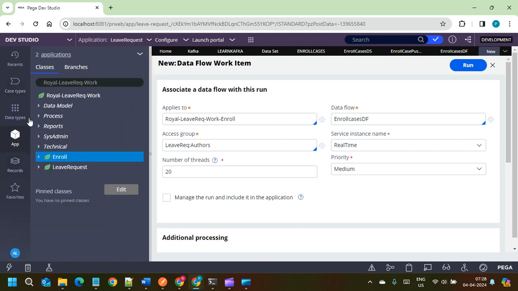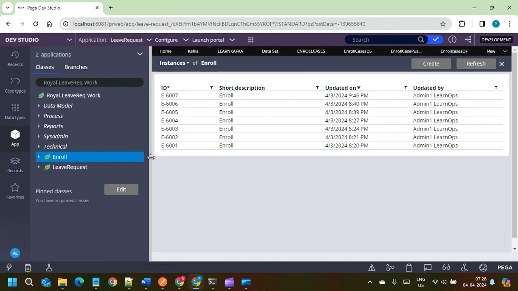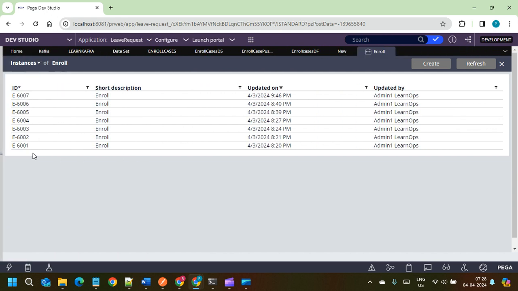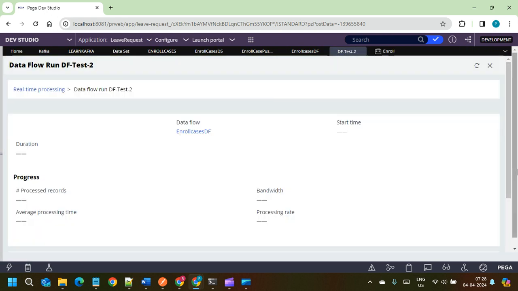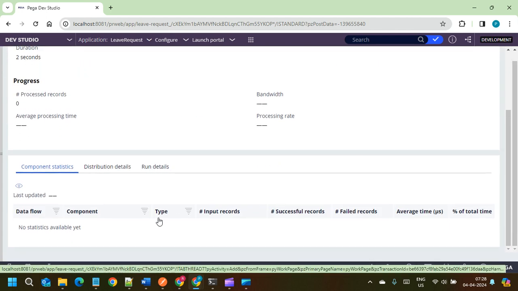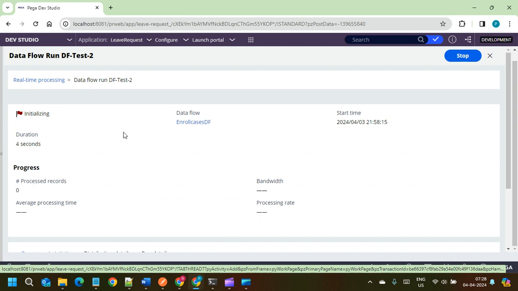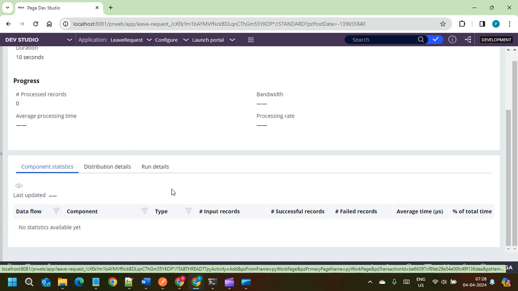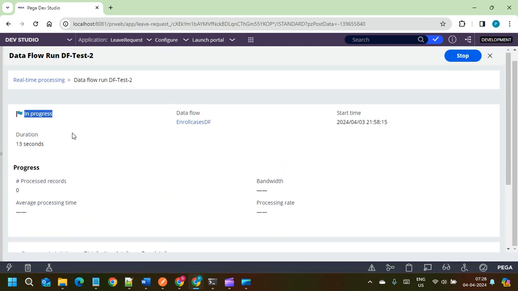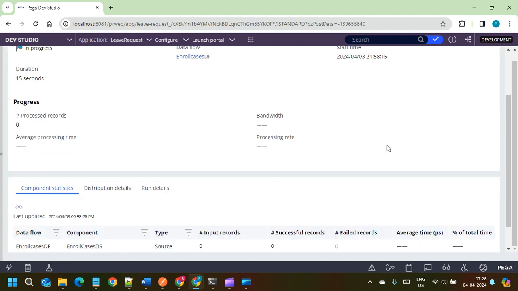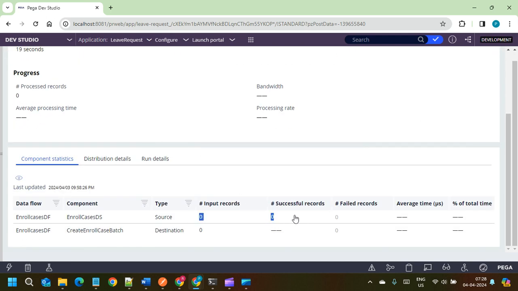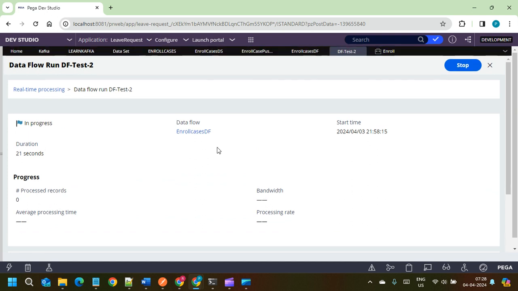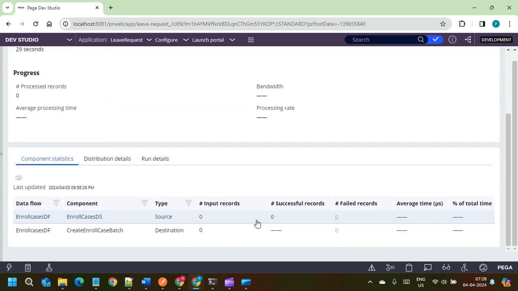Before running it, I will open the enrollment. We can see here we have 7 cases already. Now I'm going to click run. Let's see how many cases will be created. Now this data flow is getting initialized and it's running. In progress, 13 seconds. Start time is this one, and the number of input records and successfully processed records are 0. Why is it not creating cases for the already created ones? Because we configured it so that whenever we create any new records, only those records will be taken here.